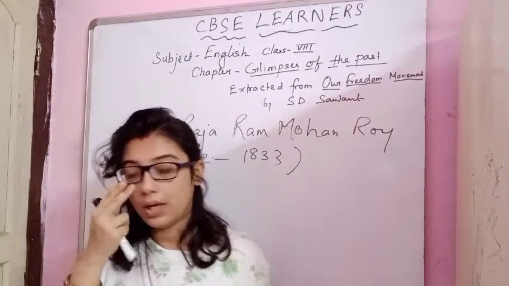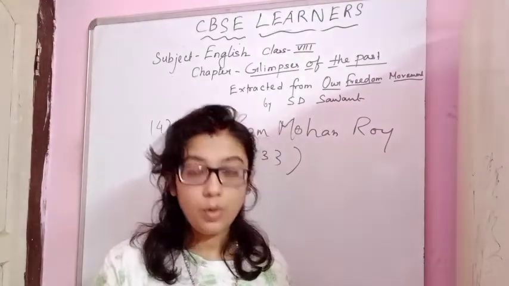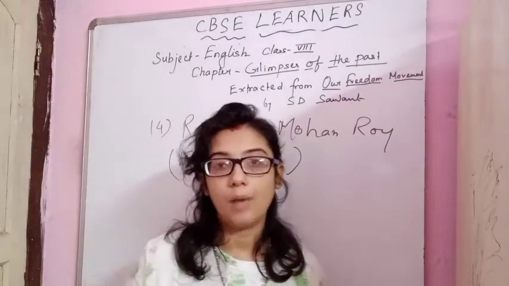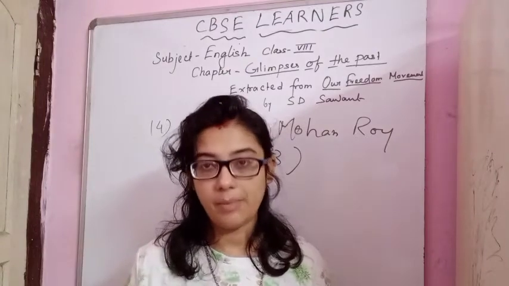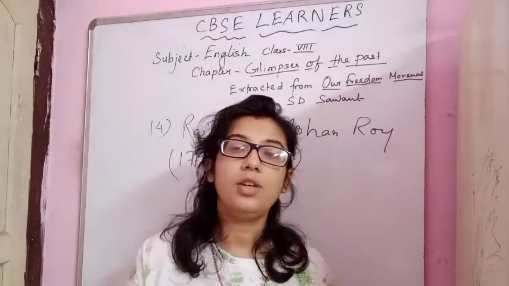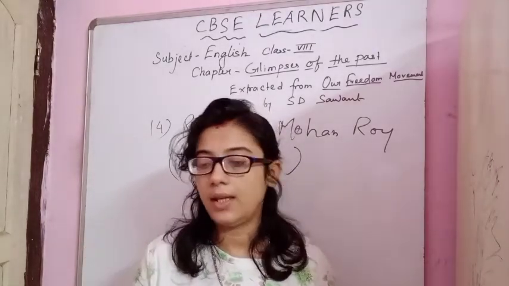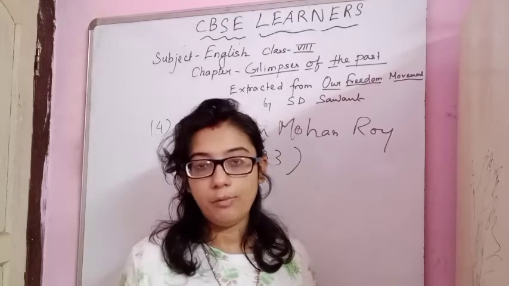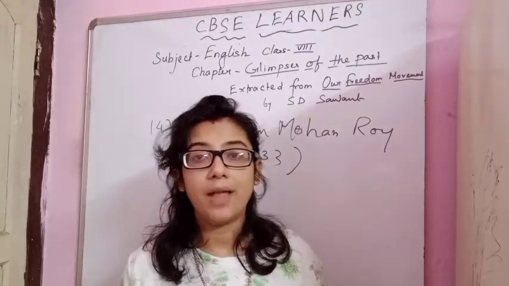Now the problem was that the few good people who used to come to work in the company felt that to some extent they were doing oppression and torture, and they used to report it. And one thing is, Robert Clive, who had fought the first war, became very rich and went back.